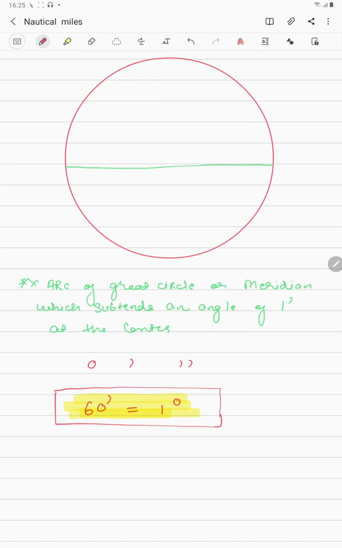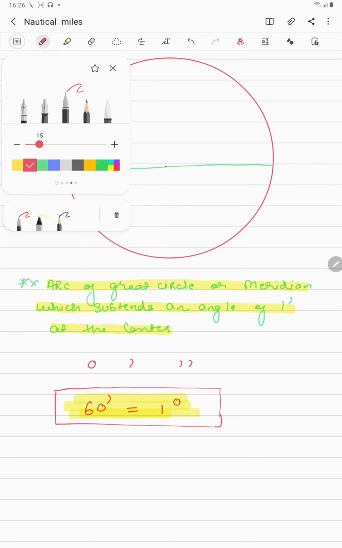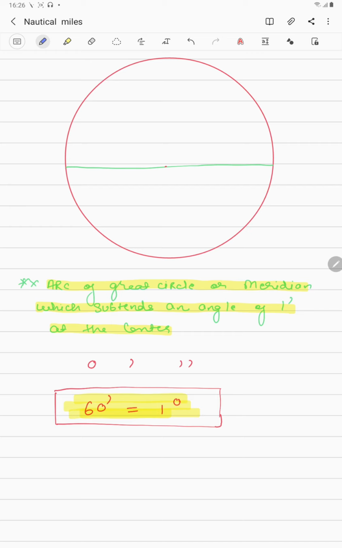Now understand the definition. It is the arc of the great circle or the meridian which subtends an angle of 1 minute at the center. Let us take the equator for example. This is my center of the earth, and let me take a different color.